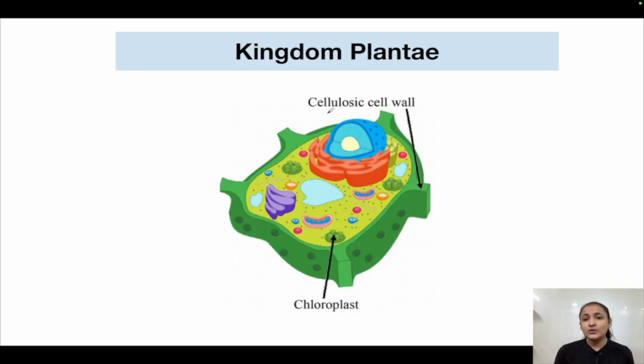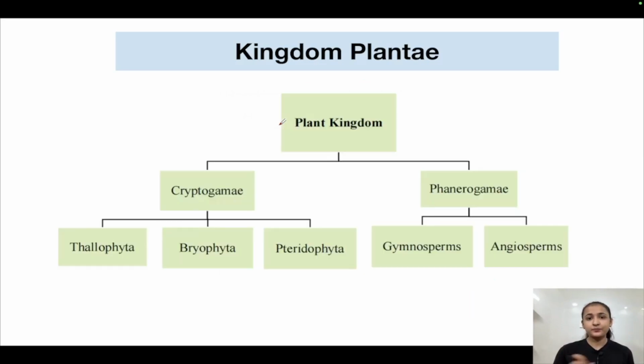They have a cellulosic cell wall. Then they have all the membrane bound organelles, and one of the major organelles is the chloroplast, which contains chlorophyll, which is responsible for photosynthesis, which is why plants have an autotrophic mode of nutrition. The cell wall is made up of cellulose, which is why it is called a cellulosic cell wall. So they have a eukaryotic cell organization because plants are eukaryotic organisms only. Their cells are eukaryotic cells.